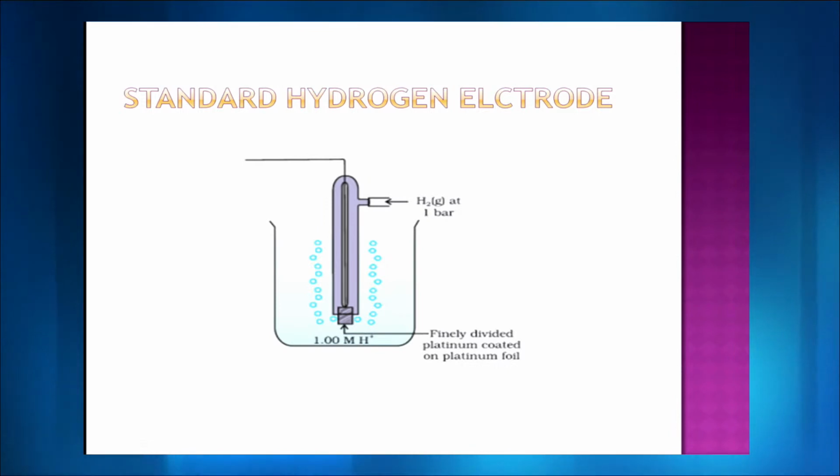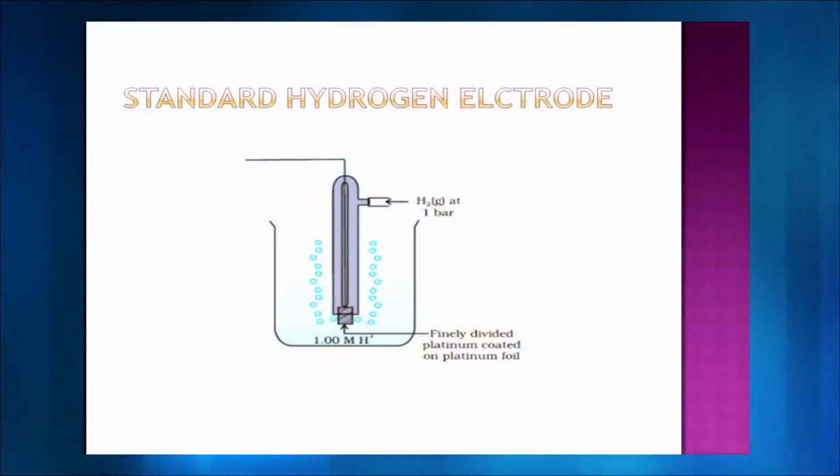Till now, I have discussed what happens if you have a single electrode. I have also discussed what happens when I have one electrode connected to another electrode. What if I have one unknown electrode and I have nothing to connect with it? I have the salt bridge, but the salt bridge is going to go between the two electrode containers, and I don't have the second one. So, what am I going to do? In that case, I need something whose value is known to me, and that electrode can be the standard hydrogen electrode, which you can see on the screen.